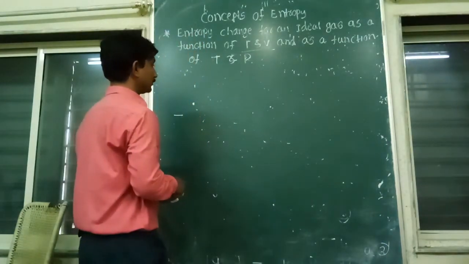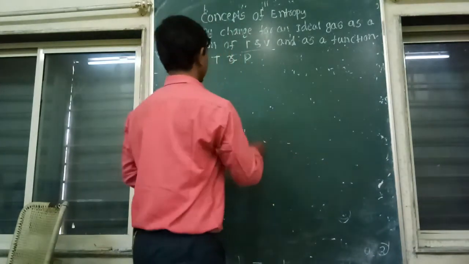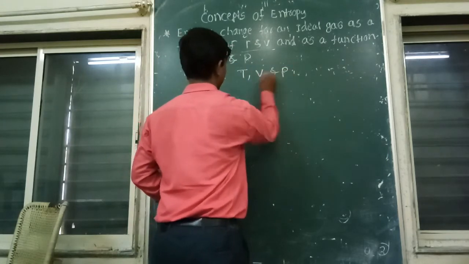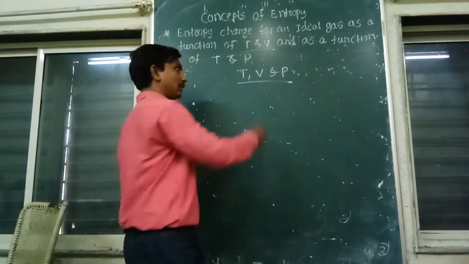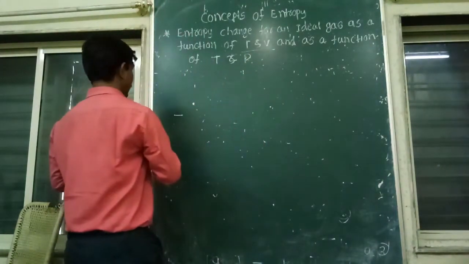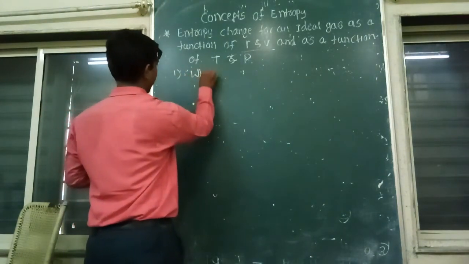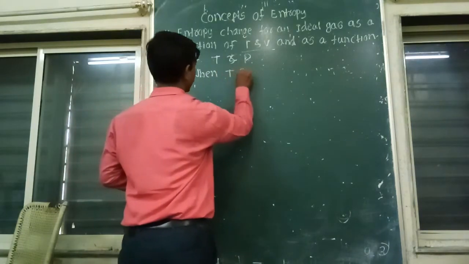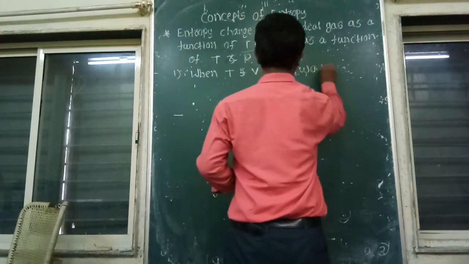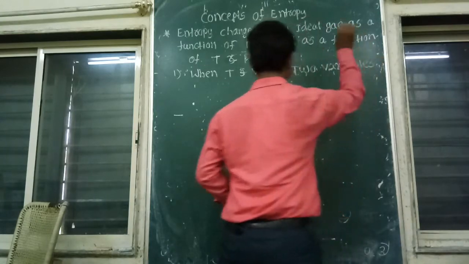Entropy depends on any two variables from temperature, volume and pressure. Out of these three variables, entropy depends on any two variables. When temperature and volume are the two variables.